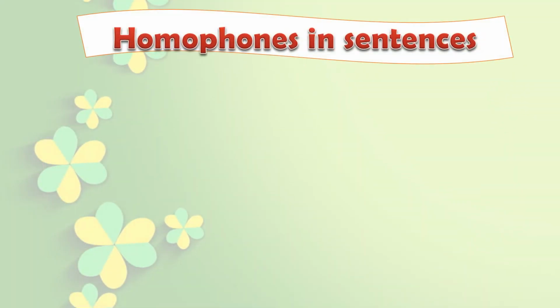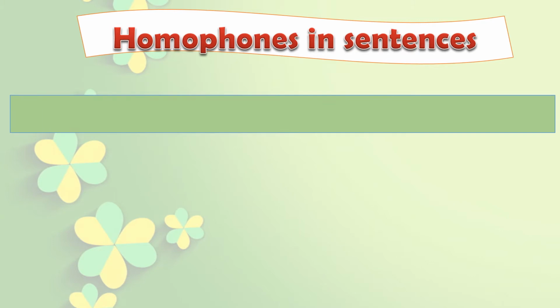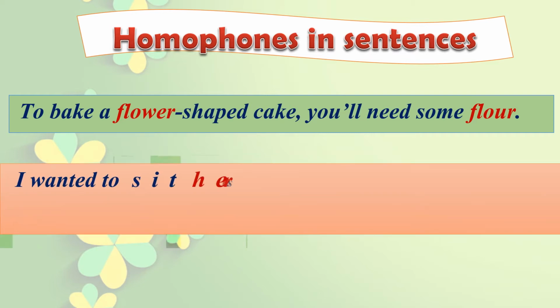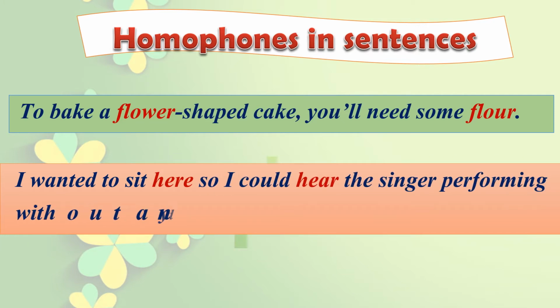Now here I'll show you two sentences, how homophones are used in sentences. Let's read the sentences. To bake a flower shaped cake, you will need some flour. Okay, see here, two flour are there. Or, I wanted to sit here so that I could hear the singer performing without any distractions.